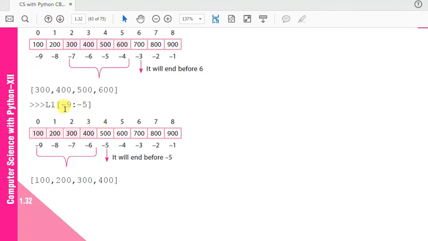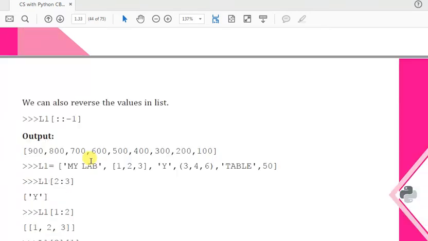Next is L1 -9 colon -5. So -9 is the index of the very first element, up to -5, which stops one value before that index number. So 100, 200, 300 and 400 will print.